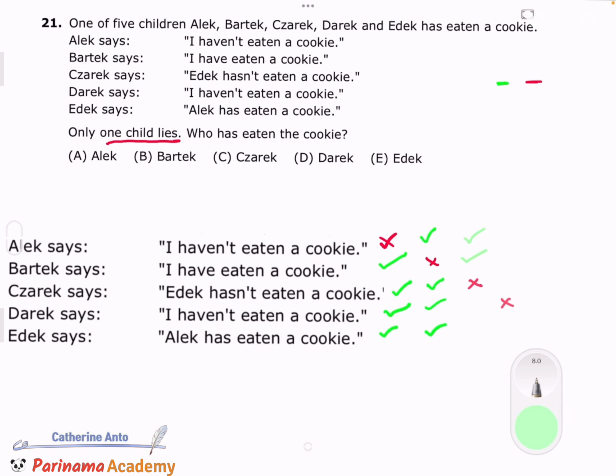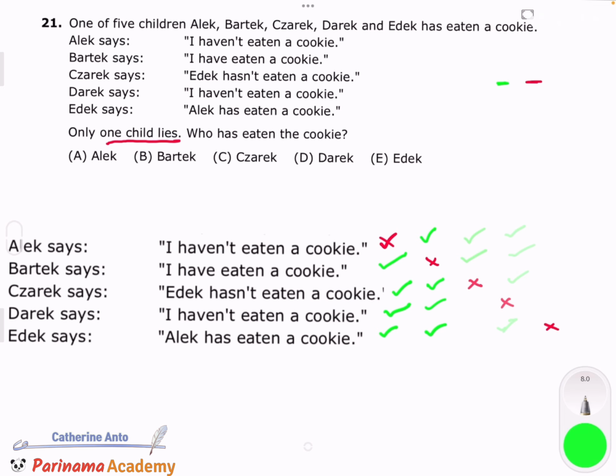If Derek is lying, Alec hasn't eaten the cookie. Bartek says, I have eaten the cookie, which is the truth. Zarek says, Edith hasn't eaten the cookie, which is the truth. Doesn't cross with any of them as of now. And then we have that Alec has eaten a cookie. And we see that the statements are crossing, because Alec says, I haven't eaten a cookie, but Edith says, Alec has eaten a cookie, and both of them have to be telling the truth. That means Derek isn't lying.